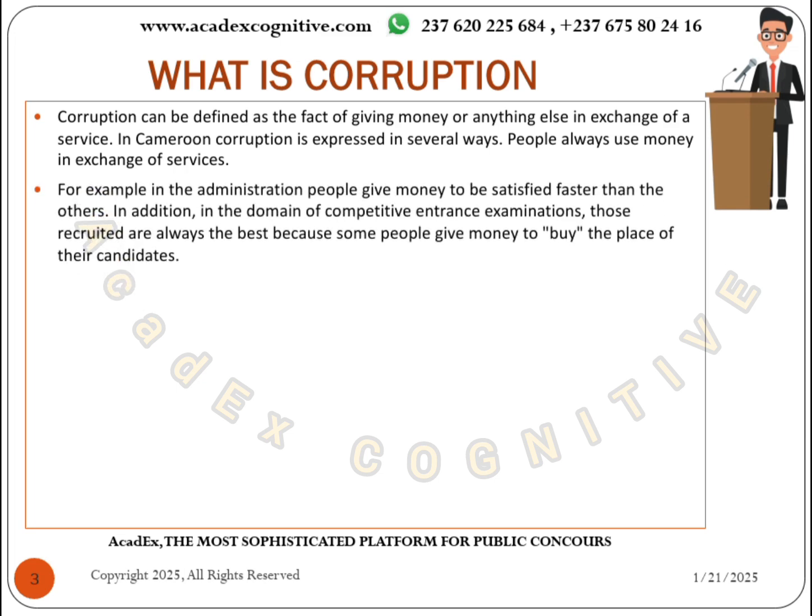That is still corruption. In the administration, some people will come late, but they will want to be satisfied before those who came early. And as a result, they will go in and give money and they will be satisfied before those who came earlier than they came. That is corruption. In addition, let us look at the domain of competitive entrance examination. There is a saying that some people buy places with money. If that is true, we call it corruption.